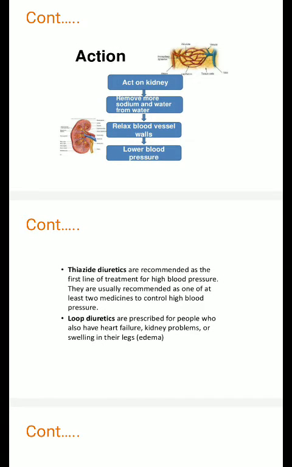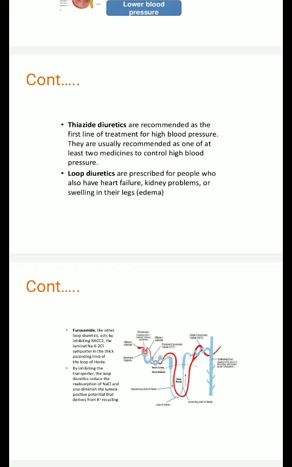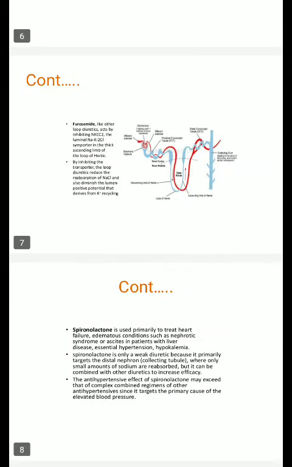Now let's discuss how these diuretics act on the kidney to reduce high BP. They act on the kidney, they remove more sodium and water from the total water content of our body, they relax blood vessel walls, and this is the way they lower high BP. Now let's talk about thiazide diuretics. They are recommended as the first line of treatment for high BP. They are usually recommended as one of at least two medicines to control high BP. Loop diuretics are prescribed for patients who have complications like heart failure, kidney problems, and edema.